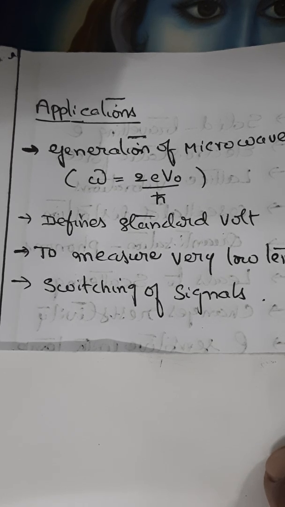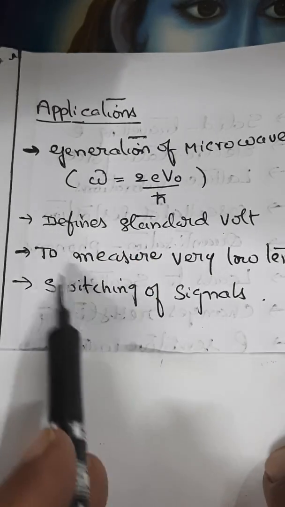Type 1 are called soft superconductors, and type 2 are called hard superconductors. Then we tried to understand the Josephson AC effect and the Josephson DC effect. What are the expressions for the tunneling current in both cases? How does the current-voltage characteristic of the Josephson junction vary? What happens when the applied static potential is equal to 0, less than the critical value, and greater than the critical value? How does the angular frequency come into the picture, and what are the different applications of the Josephson junction? This is what we have discussed now.